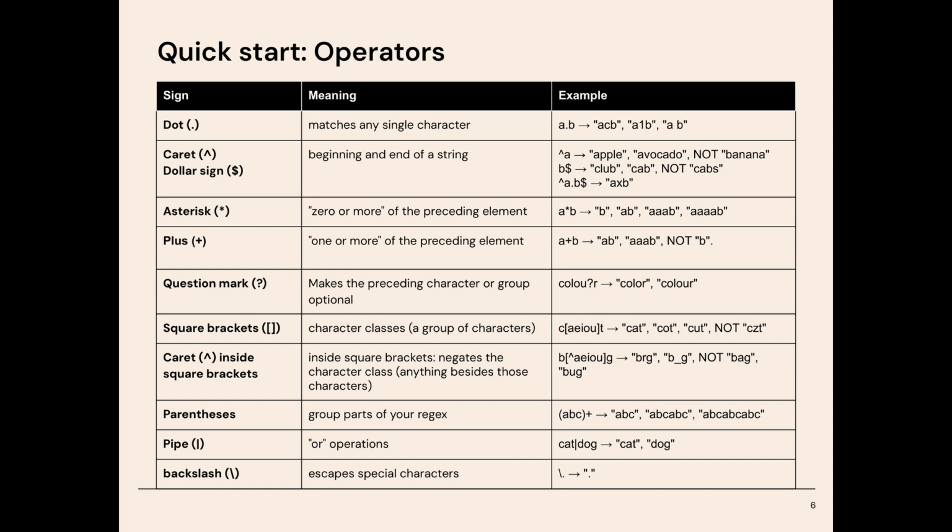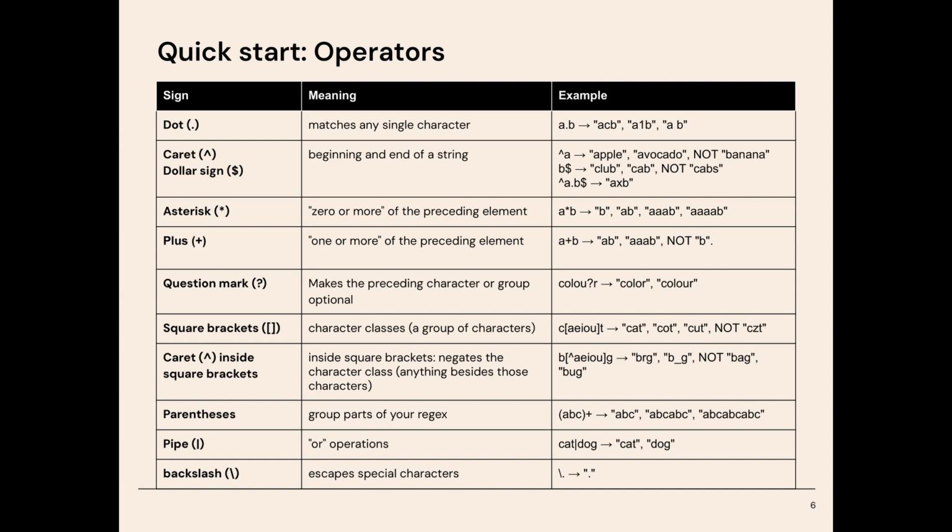What's a group? Groups are defined with parentheses. Parentheses are used for grouping parts of your regex together, and that allows you to apply operators like asterisk, plus, or question mark to an entire group and not just a single character. So for example, (ABC)+ will match one or more repetitions of the entire sequence ABC. So it will match ABC, ABCABC, ABCABCABC, and so on.